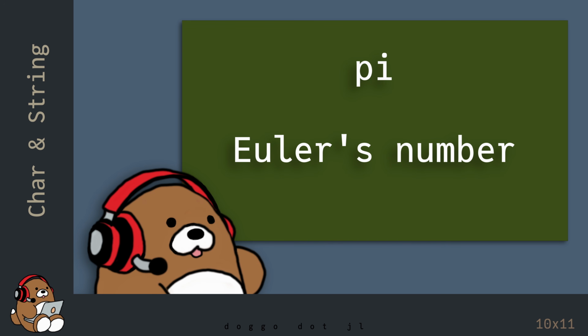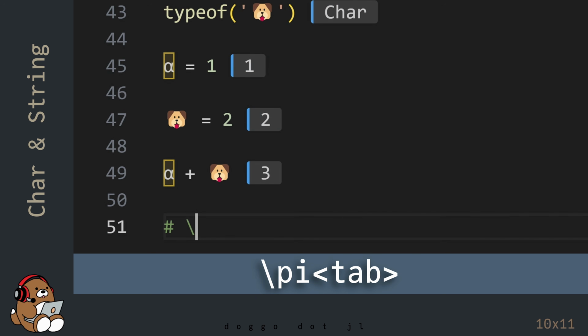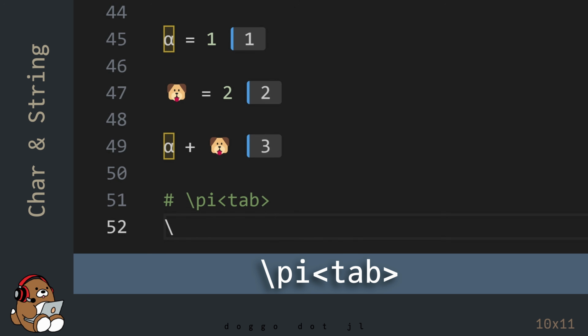One of the exceptions to this rule of thumb of trying to avoid the use of Unicode characters is when you need to use Unicode characters for well-known irrational numbers, like pi and Euler's number. As you saw in the last chapter, Julia has the value of pi built in, which you can access by using pi. But you can also access it by using the lowercase Greek letter for pi, which you can generate by using \pi tab.